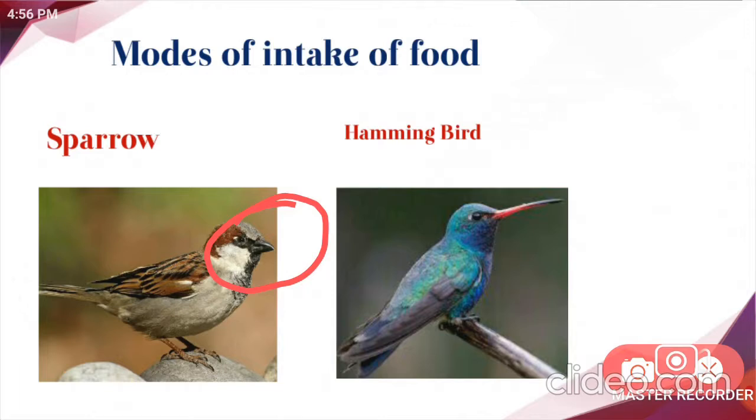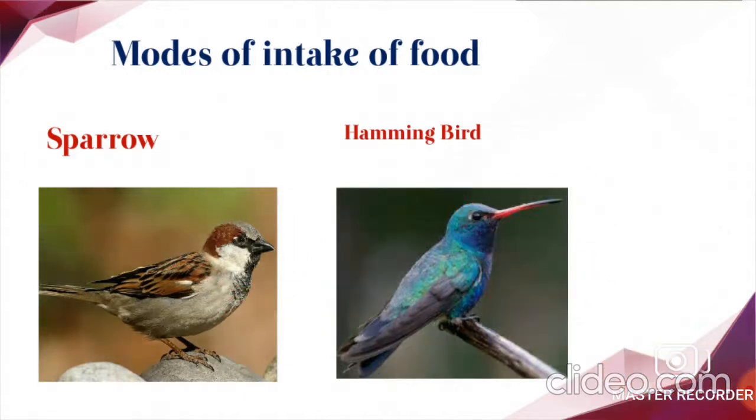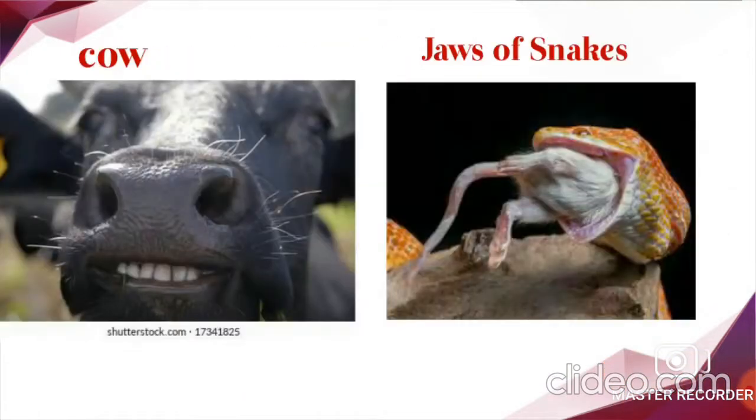Understood? And next we will see the hummingbird. The hummingbird has a long tubular beak. Just look here at this long tubular beak, right? This long tubular beak helps to suck nectar from the flowers. Got it? And next you see the cow. The cow has sharp incisors and flat molar teeth that help the cow to cut and grind the plant materials.